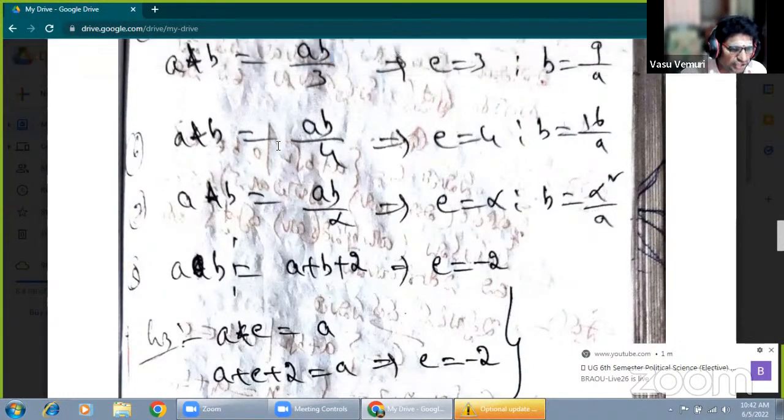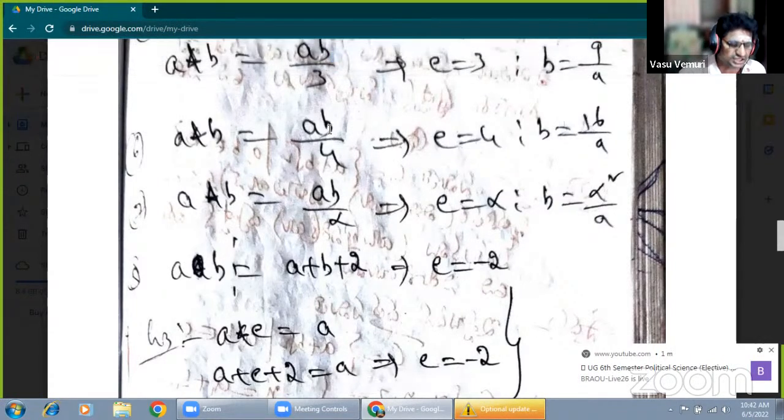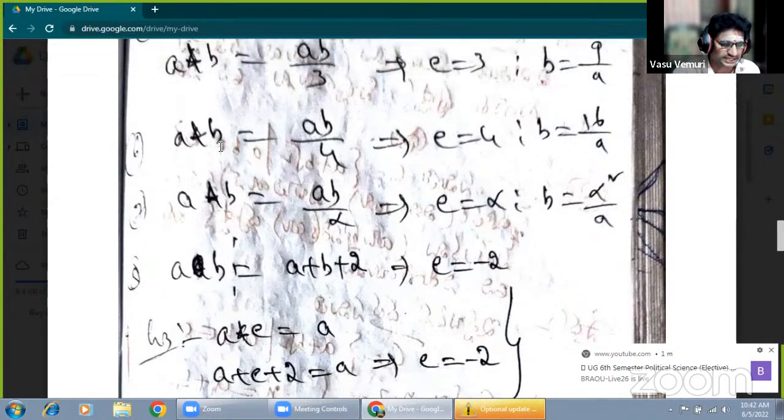Therefore, A comma B belongs to G, so AB belongs to G. Therefore, AB by 4 belongs to G. This is the rational part, so the rational part is also verified here. Q plus under star is closed. Now, associativity. The identity element is 4, where A star B is AB by 4.